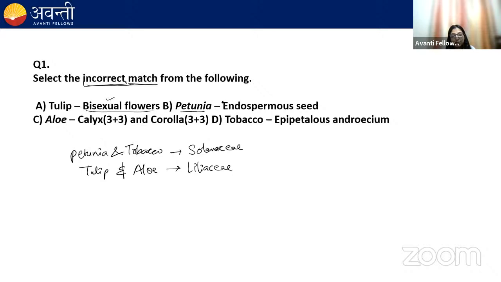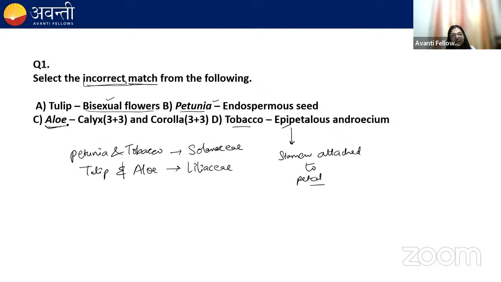Petunia has endospermous seed. Yes. Tobacco, epipetalus androecium. Yes. Epipetalus means when the stamens are attached to the petals. We call this condition epipetalus.